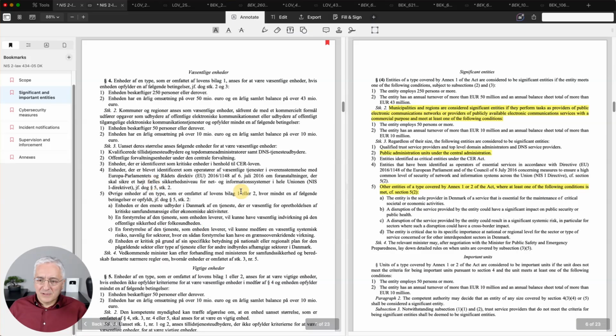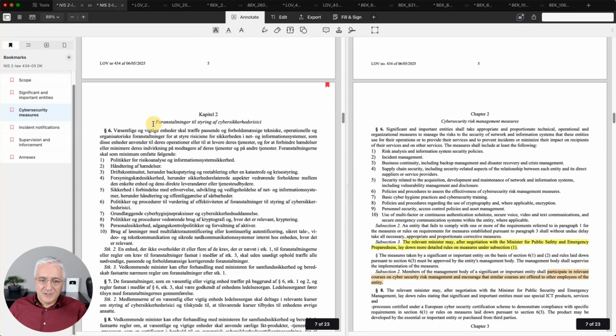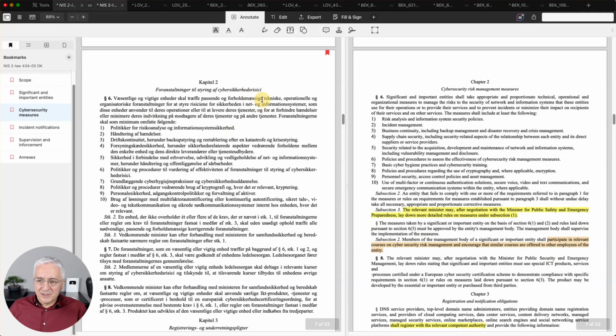So here the law actually specifies which are significant, which are important entities, and then when you scroll down you can actually see the cybersecurity measures. This is in chapter 2, but as you can see they are very high level. It doesn't really say much here because all these other laws and regulations go into much more detail. There is, however, this subsection number 2, which specifies that actually the members of the management body have to go through this cybersecurity risk management, and also that employees need to go through these as well.